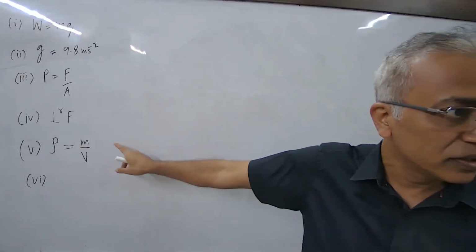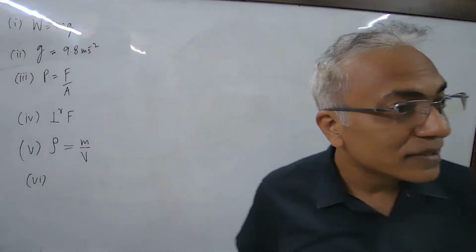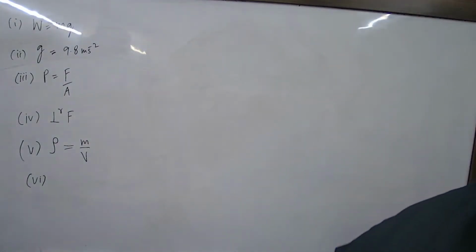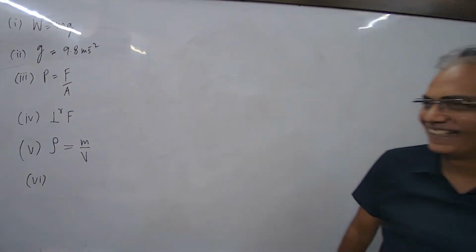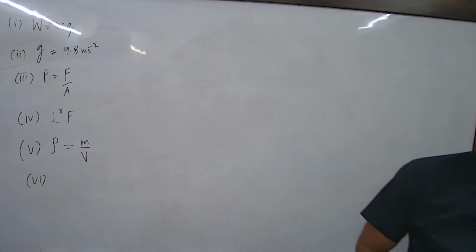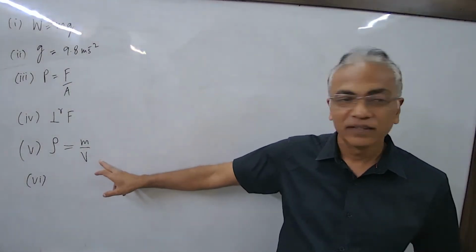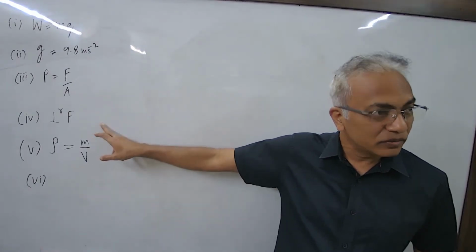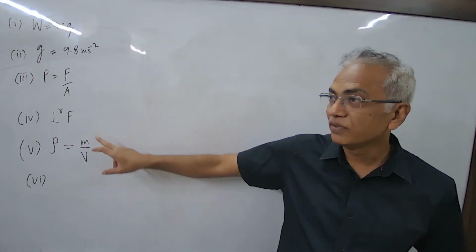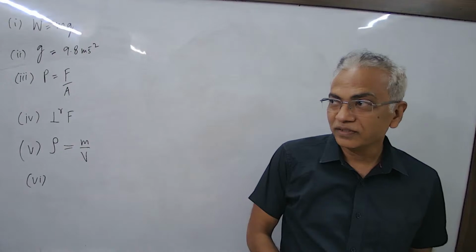What will be its unit? Okay, don't take my reactions too seriously. Density is kg per meter cube, unit of mass divided by unit of volume. Now the question: what is density of water?